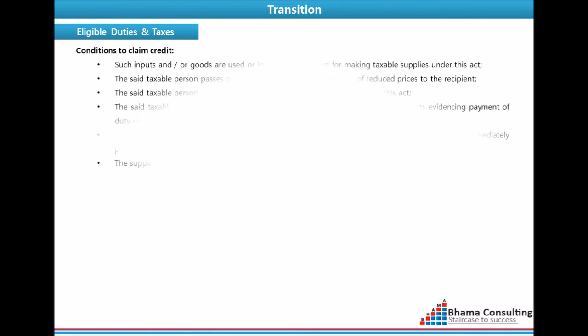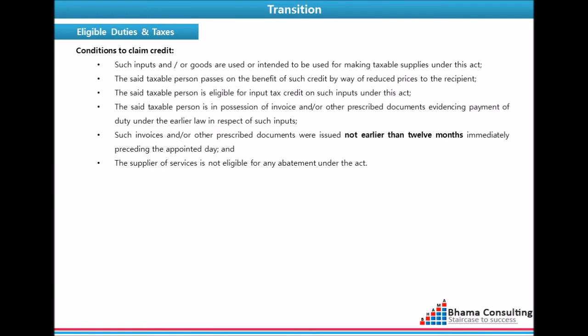The conditions to avail credit herein are: such inputs and or goods should be used or intended to be used for making taxable supplies under this act. The said taxable person passes on the benefit of such credit by way of reduced prices to the recipient. The said taxable person is eligible for input tax credit on such inputs under this act.